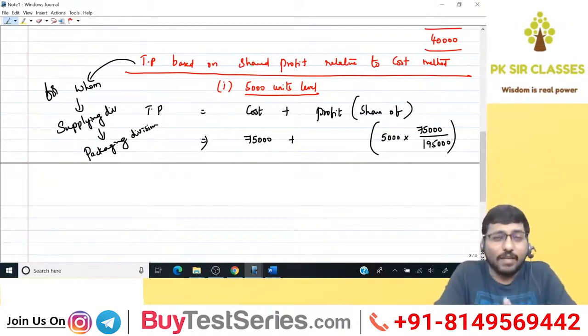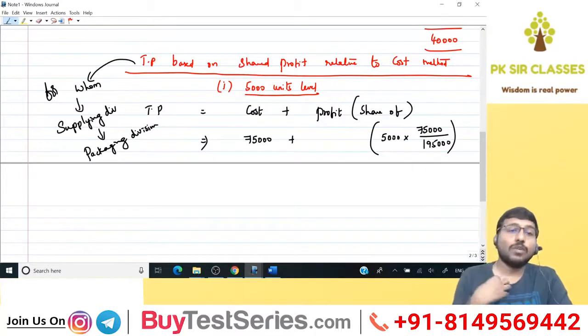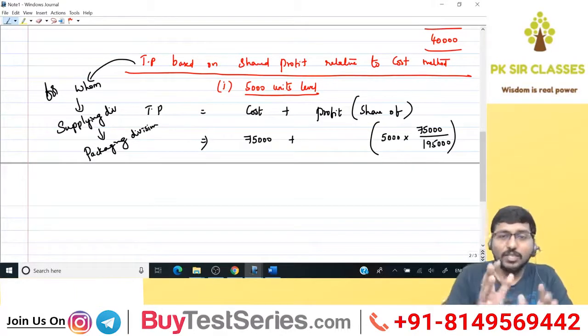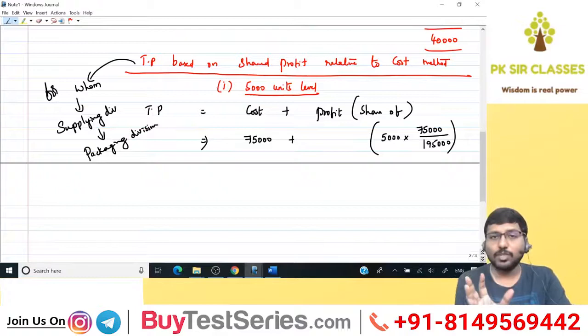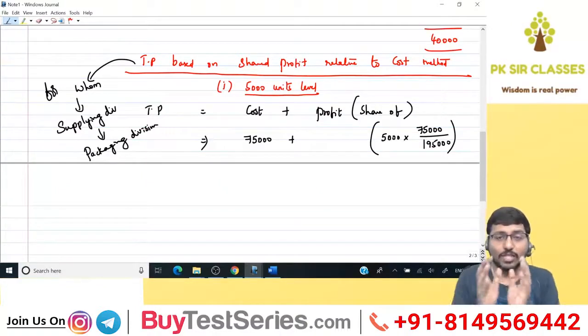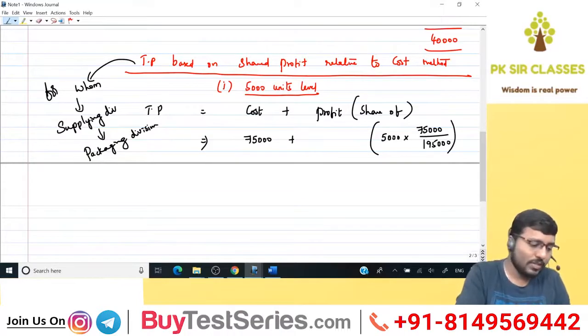So at the 5,000 units level, my total cost is 1,95,000. Out of this 1,95,000, the cost of the supplying division, that is the packaging division, is 75,000. In that proportion, out of the total cost, I'll get the profit. So how much does it come to? 5,000 into 75,000 divided by 1,95,000.